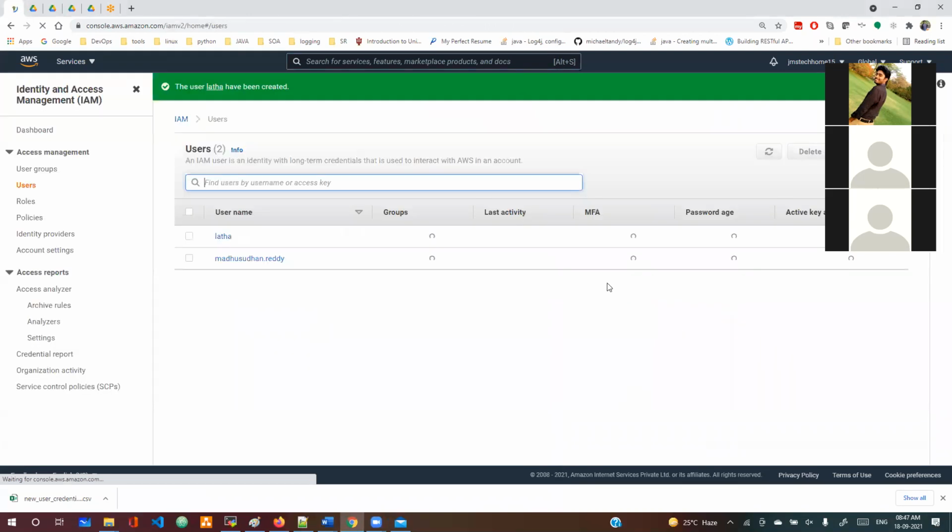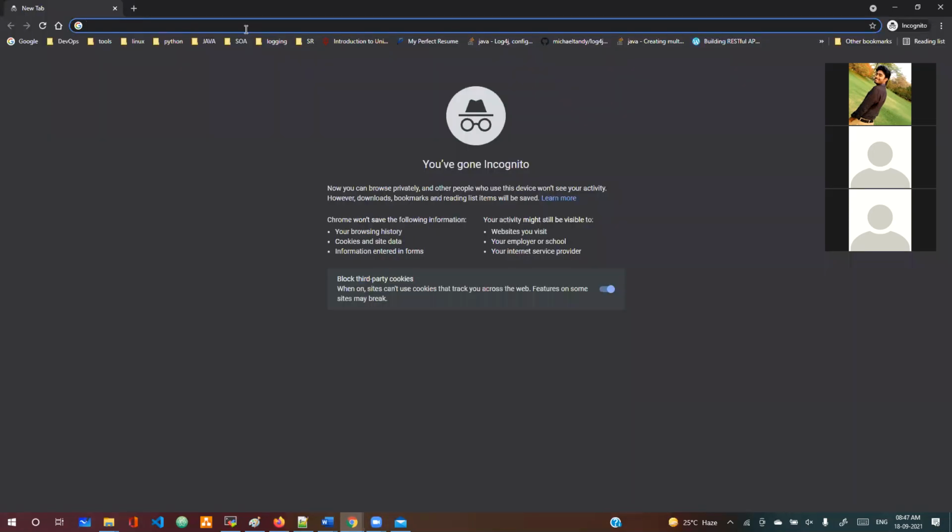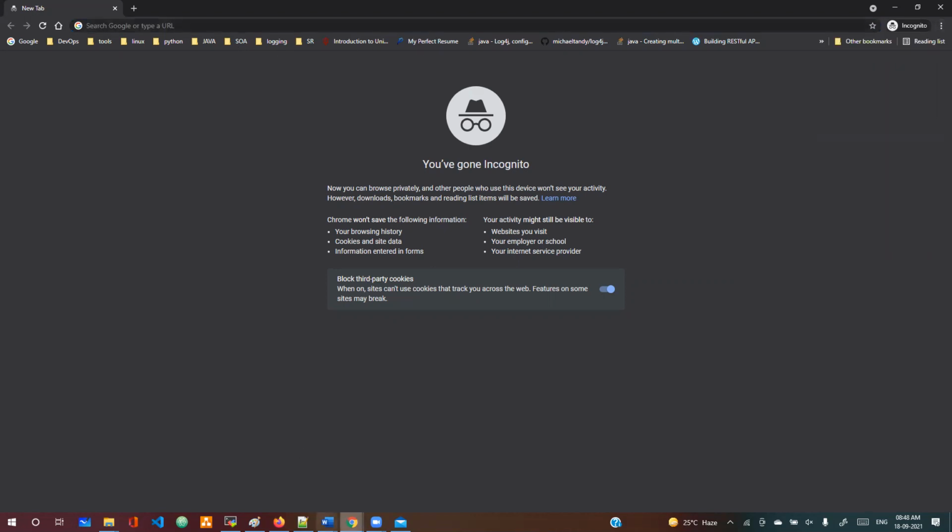Close this. Then what I'm going to do, I need to log in as the user which I created. How can I do that? You can open your browser. I'm going to open it in incognito mode, because I'm already logged in to the main account. That's the reason I use a new browser. If you open incognito mode, the history won't be stored. You guys already know this because most of the experts are here. Fine. Next, I downloaded the files, right?